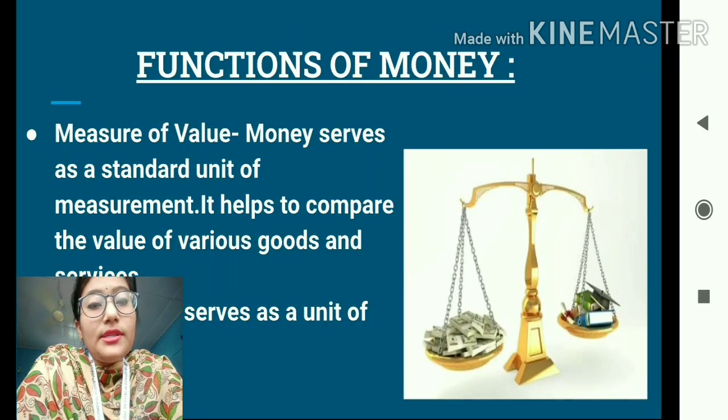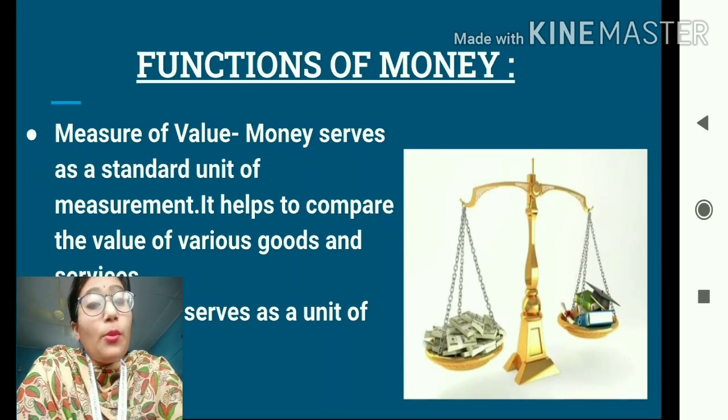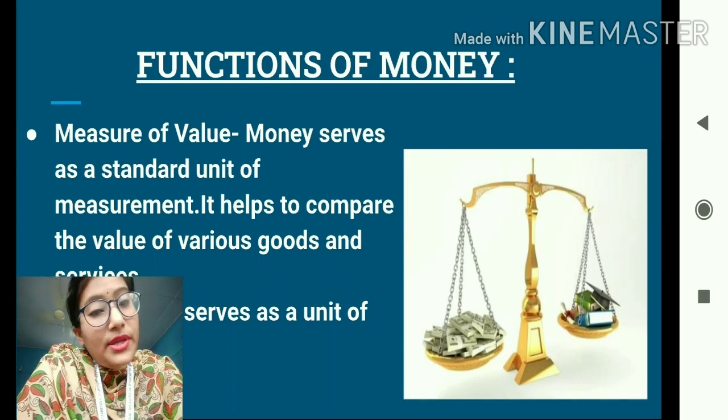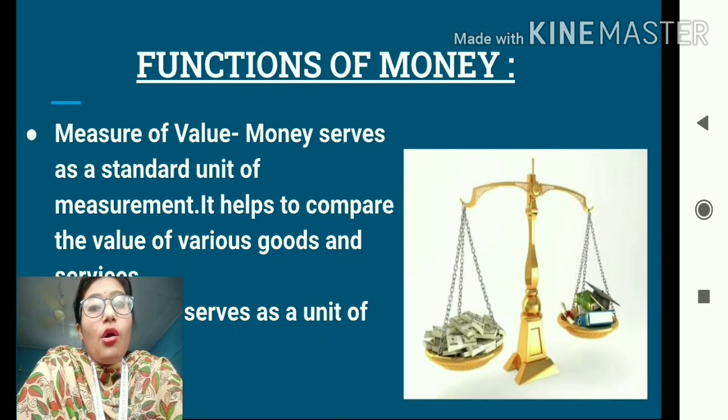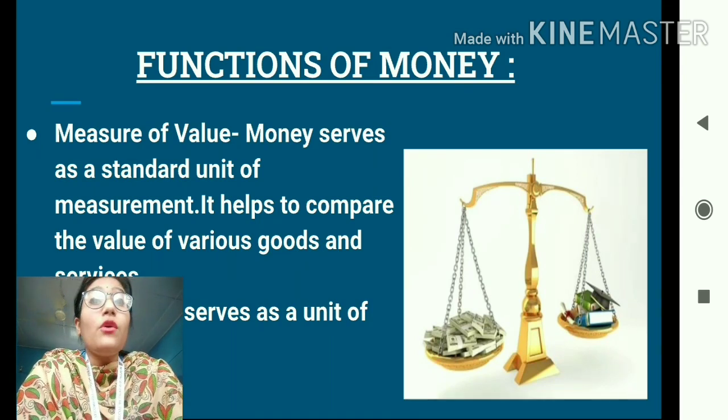The third important function of money is measure of value. So money acts as a standard measure of value. While commodities were being used as money, or while cattle were being used as money, the people faced a lot of difficulty because all these things have different values. We cannot compare the value of an elephant with the value of a bread. We cannot compare the value of a cow with the value of 1 kg of wheat. So all these are quite different in terms of their values, right? So money overcomes this shortcoming as well, as it provides a standard or a uniform unit of measurement.